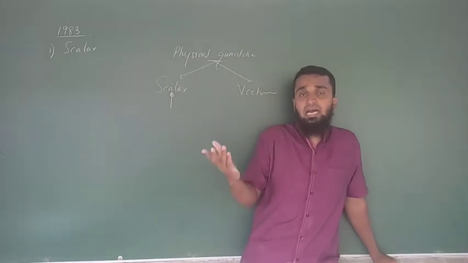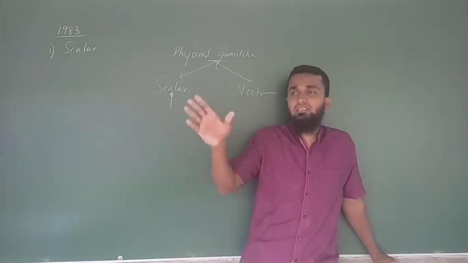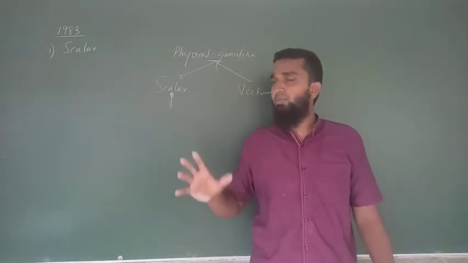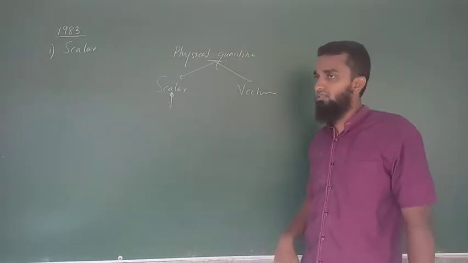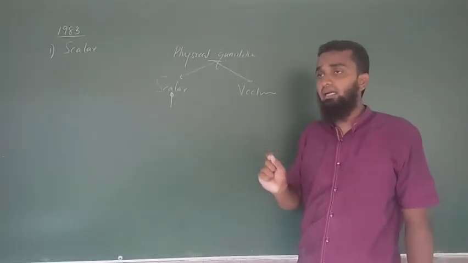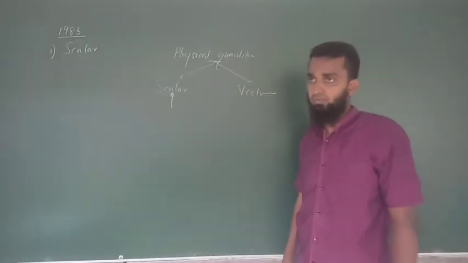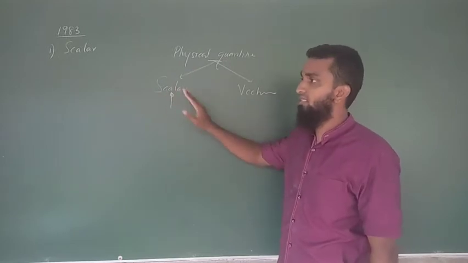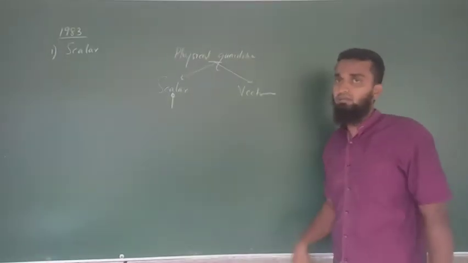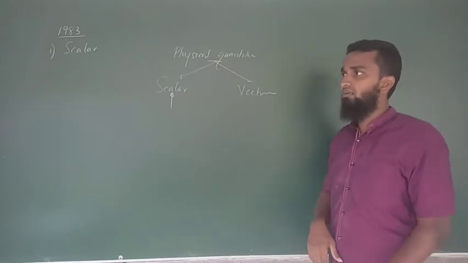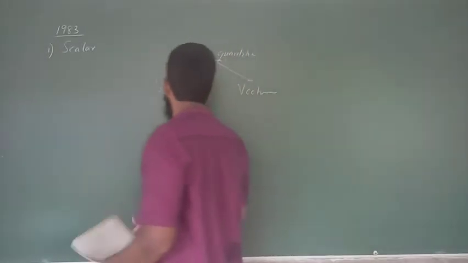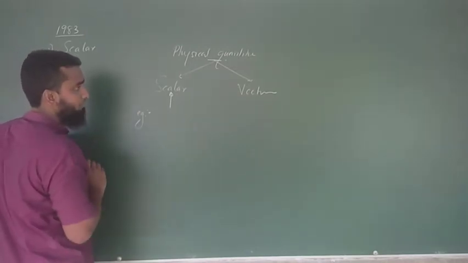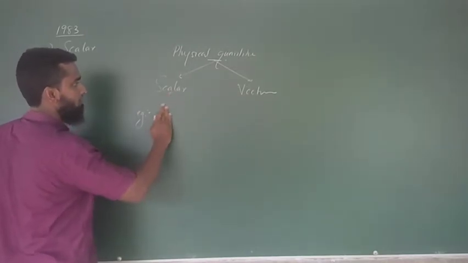In this direction, I gave 10 newtons, then this is going to happen. Those types of quantities are known as vector quantities, which require the direction with the magnitude. Only the magnitude is enough for scalar quantities. For vector quantities, we require the direction as well. Then, for example, we have some examples for scalar quantities.